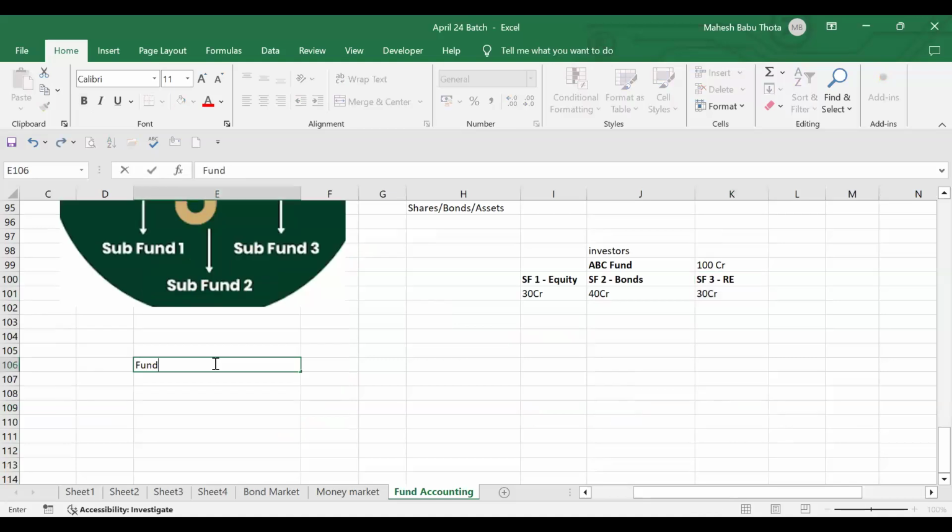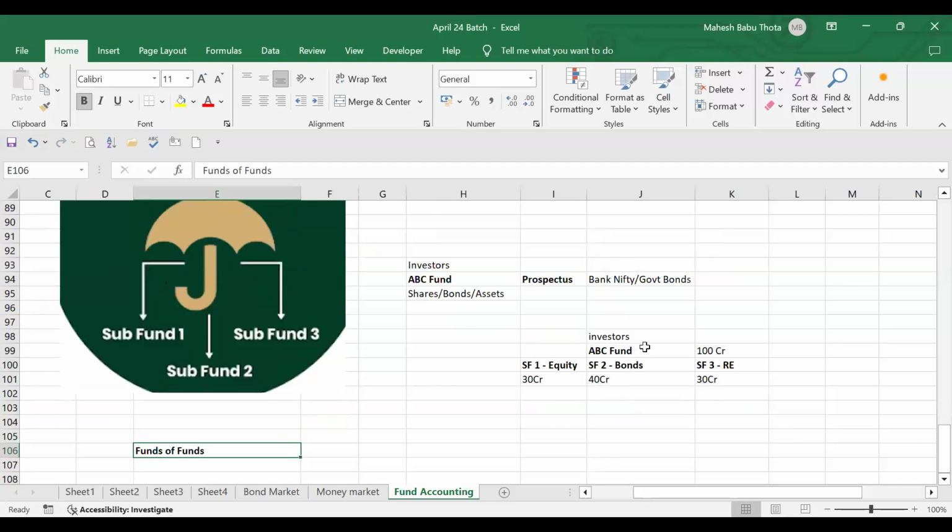The next one, funds of funds. Very, very important one. So what is this funds of funds? It is also similar to the umbrella funds. In umbrella funds, there is a main fund which is having 100 crores. Again, they went and invested in different sub funds, which are small funds, right? Funds of funds is also the same thing.